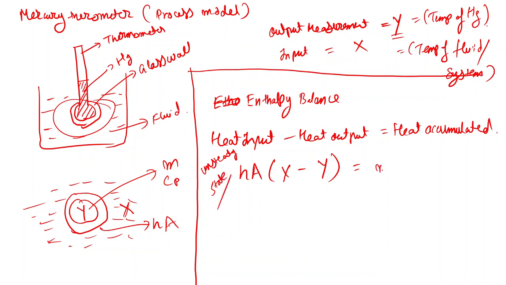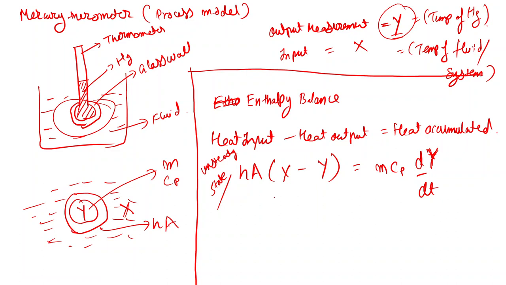This will be equal to mCp, and the temperature of the thermometer will change with time, that is dY by dt, and in this case we are considering the temperature as Y.